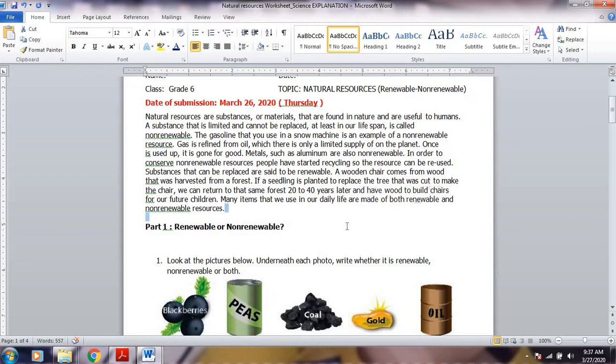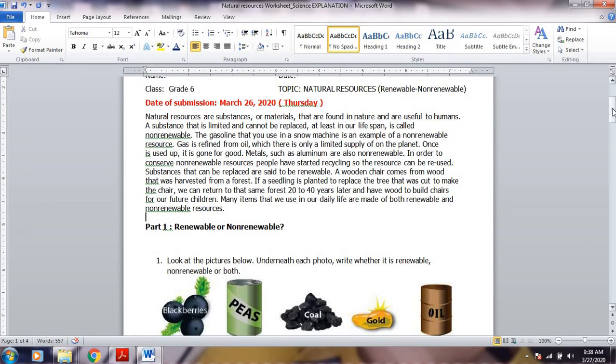Before we proceed with that, I just want you guys to pay attention to these particular details, okay? I don't need to read them all throughout. I want you to pay attention to this and make sure that you also read this one and try to analyze it so that on the activities related to natural resources, you will be able to follow through, all right? Thank you.